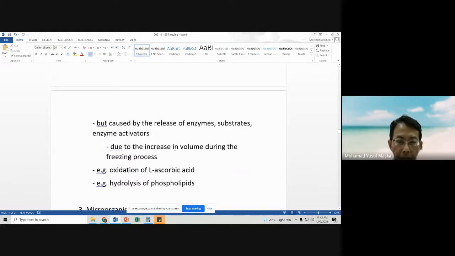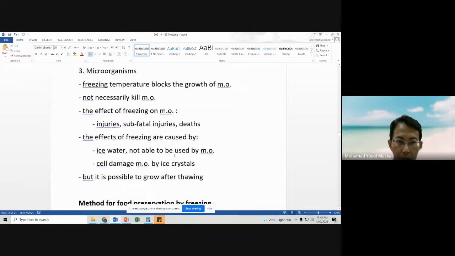And then microorganisms. Freezing temperature blocks the growth of microorganisms, so microorganisms cannot grow. But some will be killed, some will be injured. Some sublethal injuries, some deaths. So what happens is that